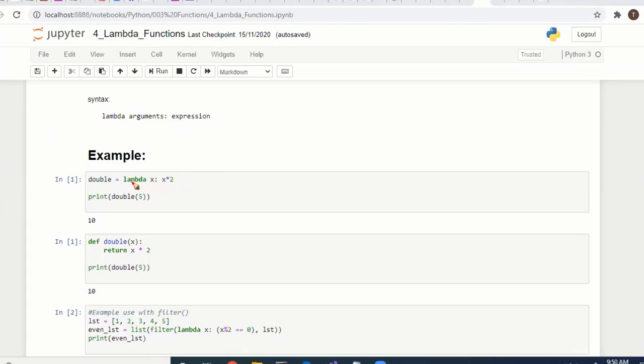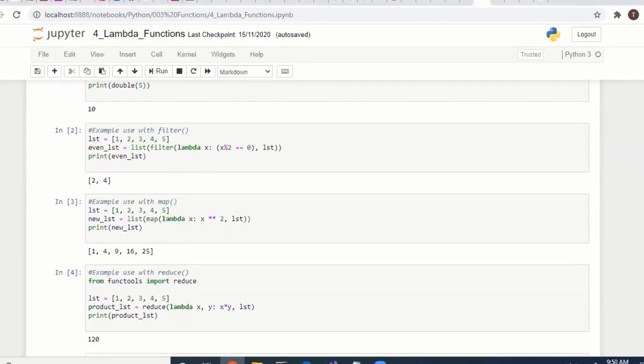What are we making with this lambda function? We are making a doubling function. If you pass 5 as the parameter, 5 times 2 returns 10. For the same logic with a user defined function, you have to specify the def keyword, double, pass the parameter, and return x times 2. If you compare these two, you can understand what lambda is and how to define it. Very simple.